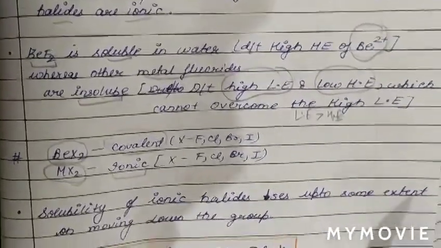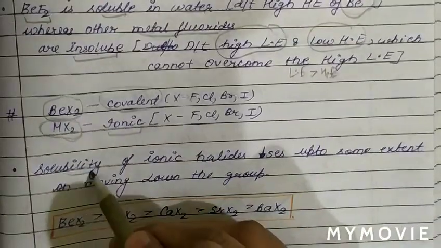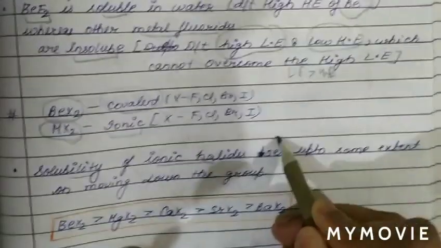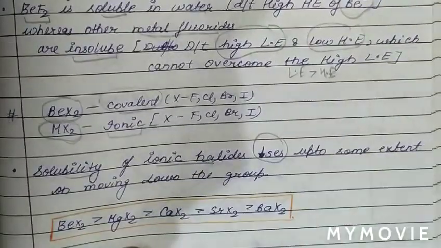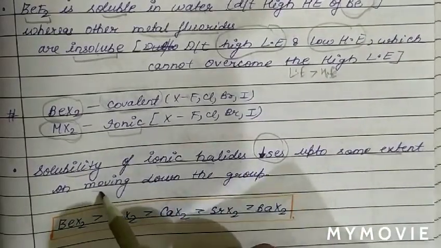And we know the solubility of ionic halides decreases up to some extent on moving down the group.